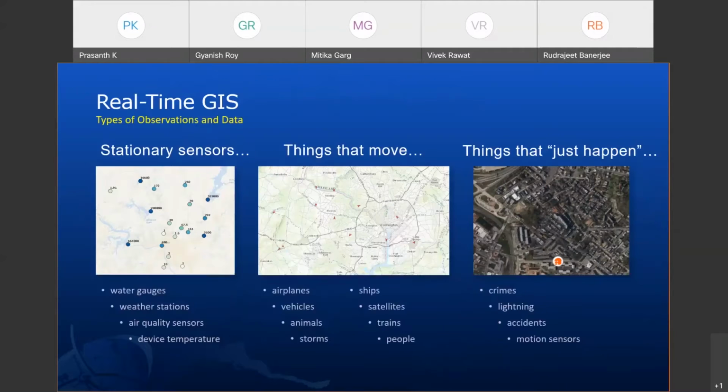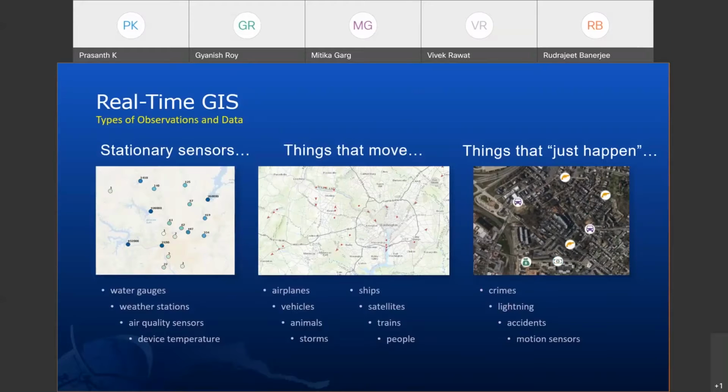And there are different real-time GIS scenarios we need to work on. There are stationary sensors, so whether it is a weather sensor that will be stationary in nature, the dynamic data comes in and you have to ingest this real-time information into GIS for completing your workflow and doing analytics on it or an actuation on it.